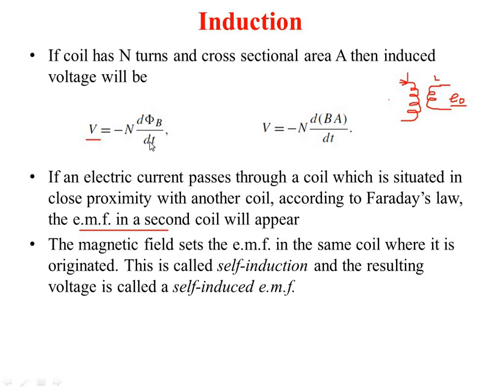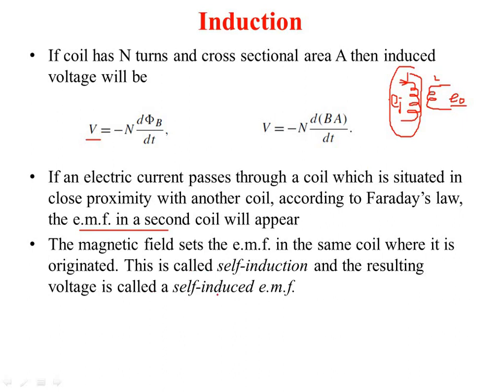So the magnetic field sets the EMF in the same coil. If the magnetic flux is there, then it will generate the EMF, that is called self-inductance, and the voltage generated is called the self-induced EMF. That means you don't consider the second coil, only this coil is there, and if you pass changing magnetic flux, it will generate the EMF, let us say Ei. That Ei I will call a self-induced EMF.